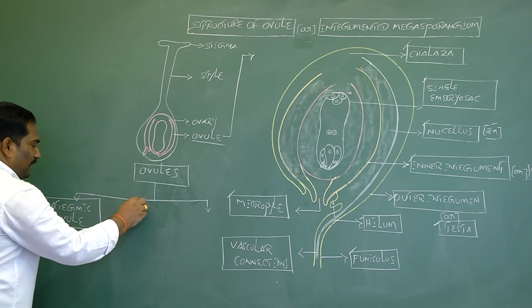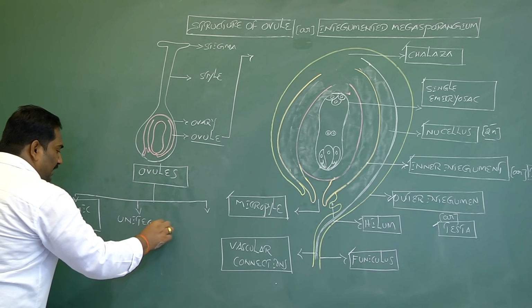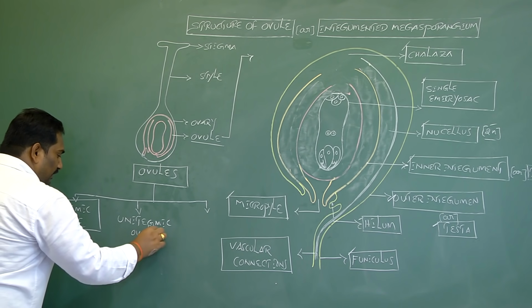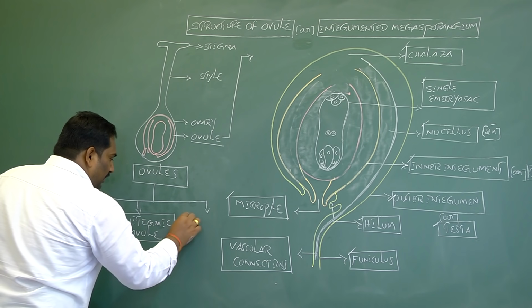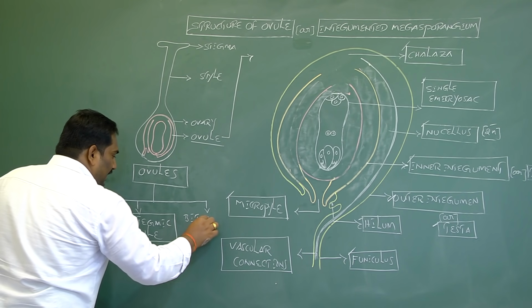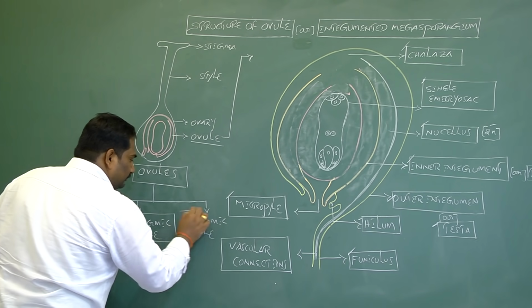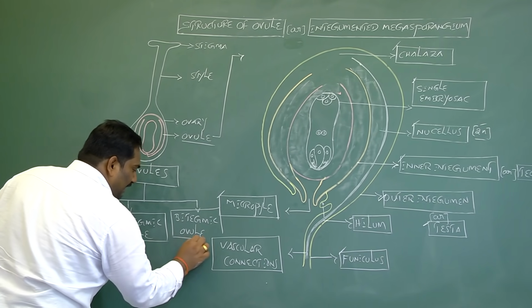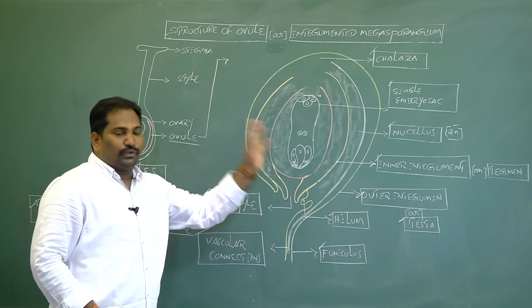The second type of ovule is the unitegmic ovule. The third type of ovule is the bitegmic ovule, based on the number of integuments present in the structure of the ovule.